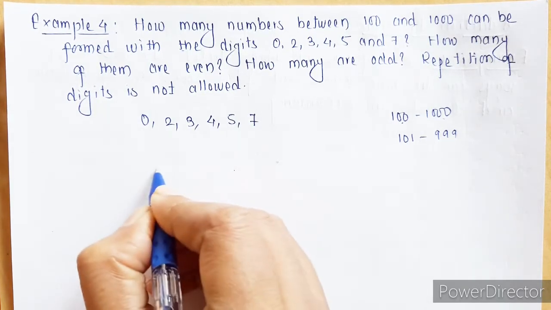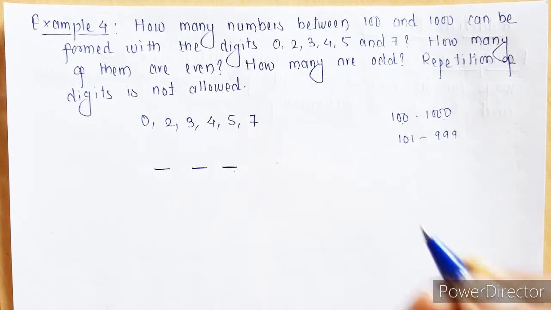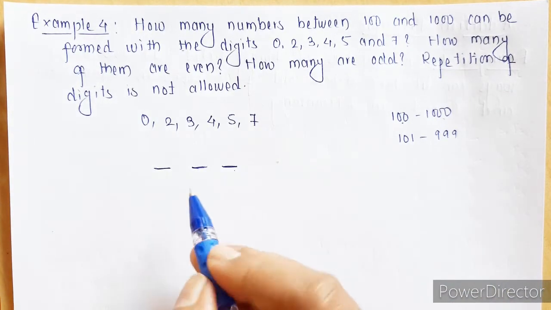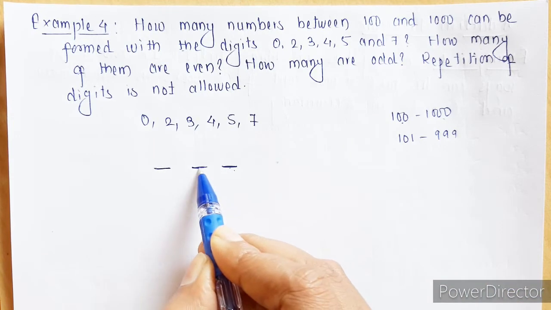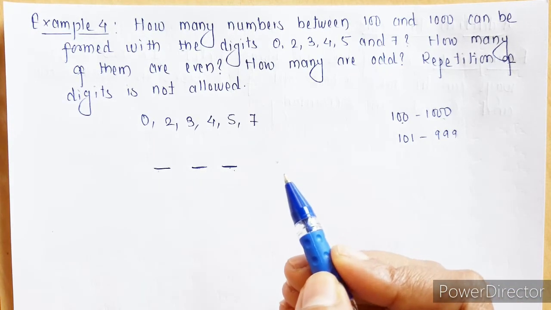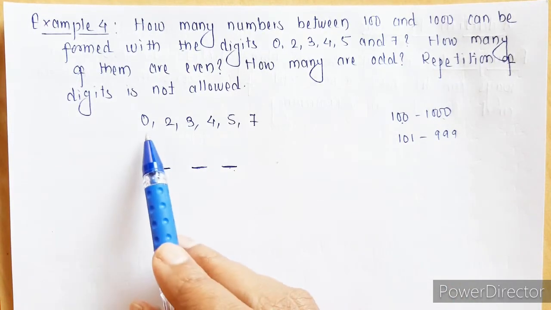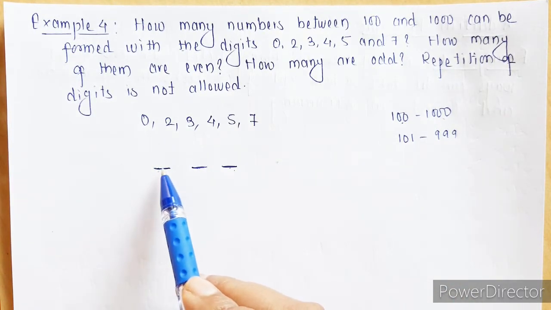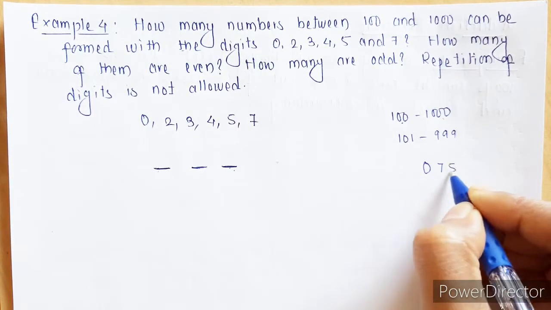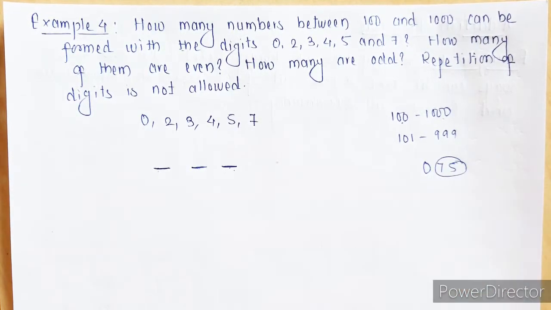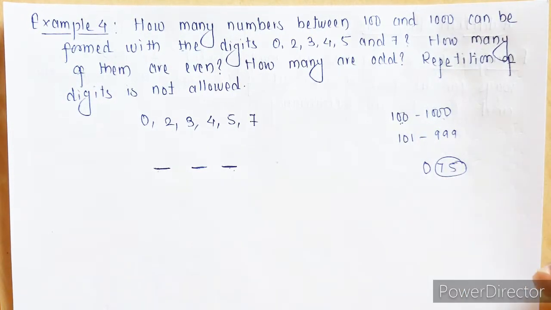So now assume that we have these 3 places to be filled. Okay, so we have to fill these 3 places. This is your 1's place, 10's place and 100's place. So let's start with this place. Now the problem here is we cannot place 0 here, because suppose I am starting with 0 and then I am taking 7 and 5. It is going to be 75, which is not in between 100 and 1000.